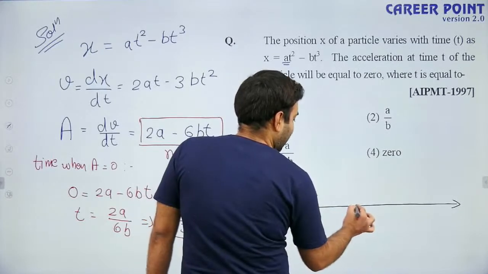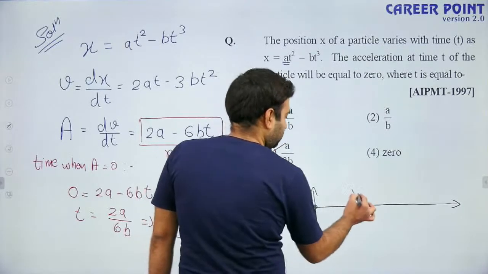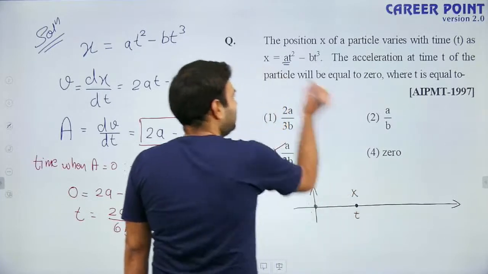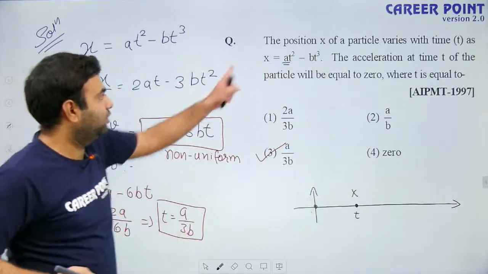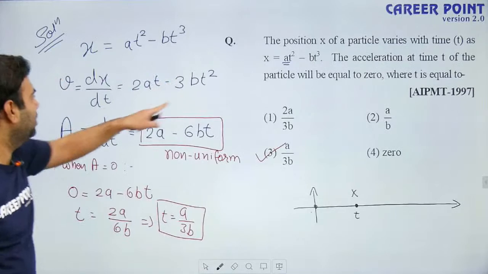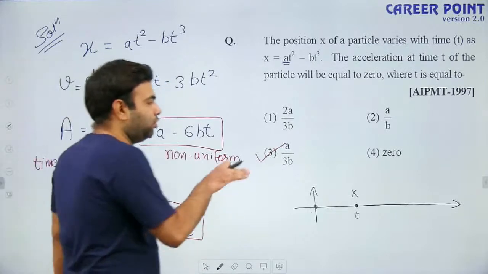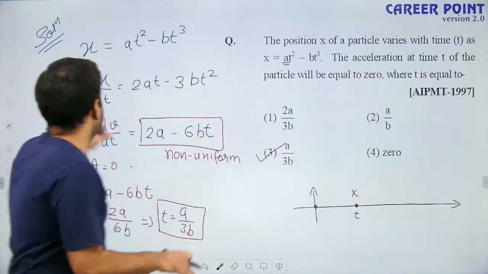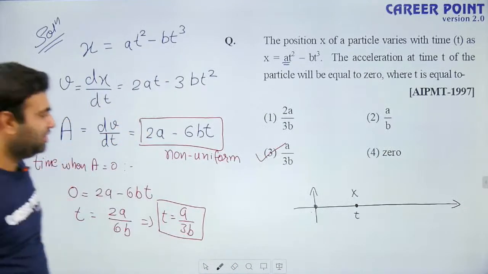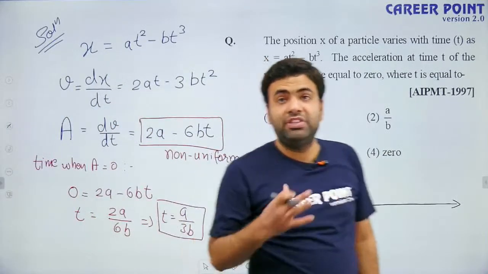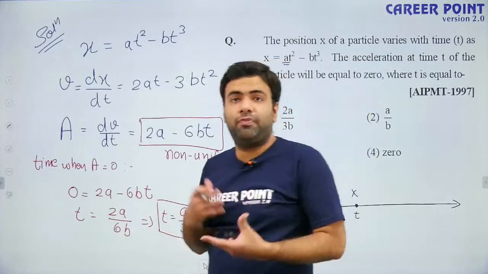Okay? And its x coordinate, which is position, as a function of time, is given like this. So its velocity, you can find out. If velocity is positive at any moment, that means it is going to positive x direction. If velocity is negative at any moment, that means it is going to negative x direction, because physical meaning of differentiation is rate of change of value.